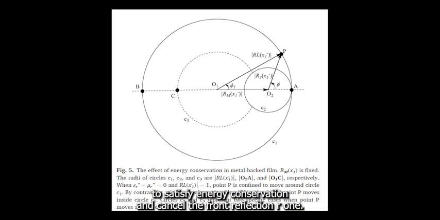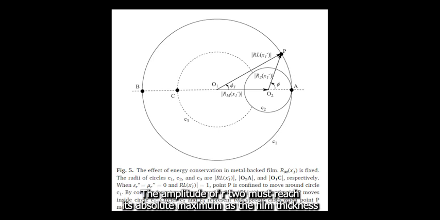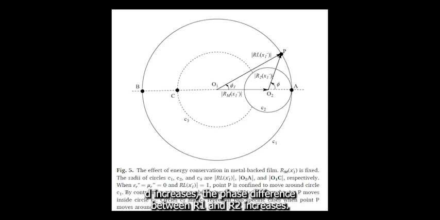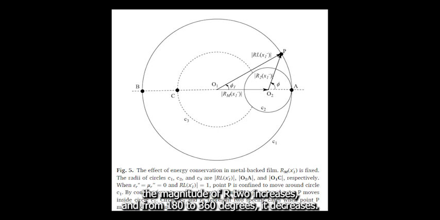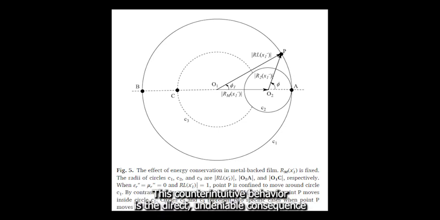To satisfy energy conservation and cancel the front reflection R1, the amplitude of R2 must reach its absolute maximum. As the film thickness d increases, the phase difference between R1 and R2 increases. Energy conservation guarantees that from 0 to 180 degrees, the magnitude of R2 increases, and from 180 to 360 degrees, it decreases. This counterintuitive behavior is the direct, undeniable consequence of wave conservation.